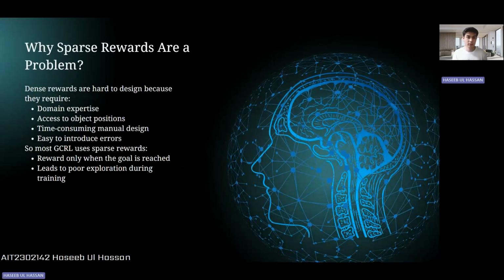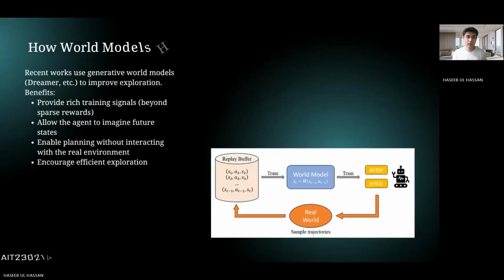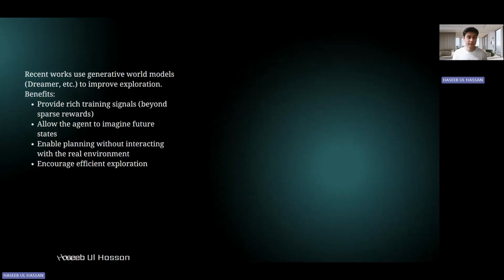Now, sparse rewards are a problem. Dense rewards can have many problems, such as domain expertise, you need access to object positions, and it can be time-consuming when you're manually designing the problem, and also it is very error prone. So the GCRL uses sparse rewards which can reach the goal, but it leads to poor exploration. How does the world model help in this one? So the world model can help with the poor exploration by giving rich training signals, and it allows the agent to imagine future states. So it enables planning without interacting with the real environment, encouraging efficient exploration.